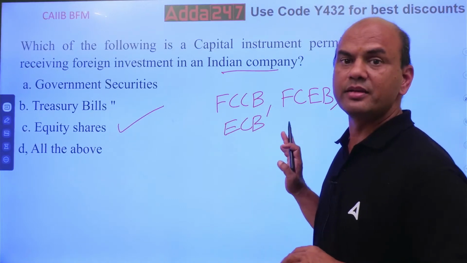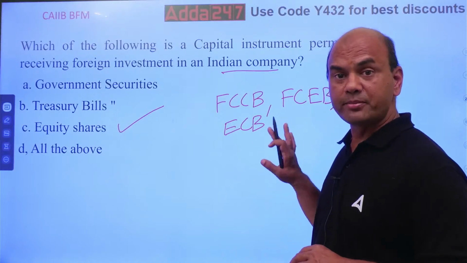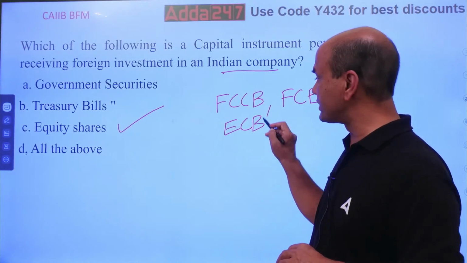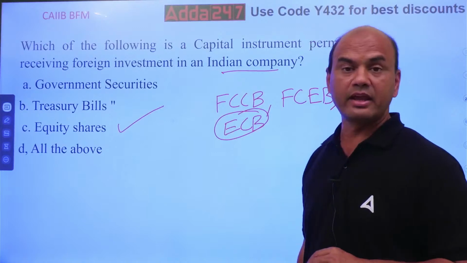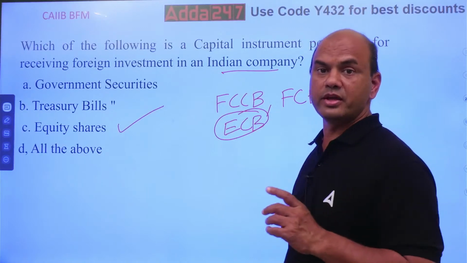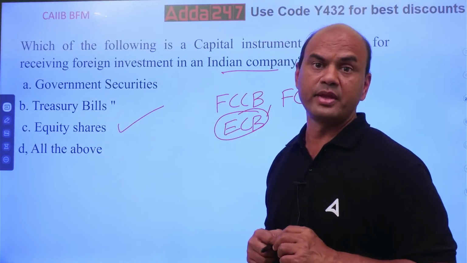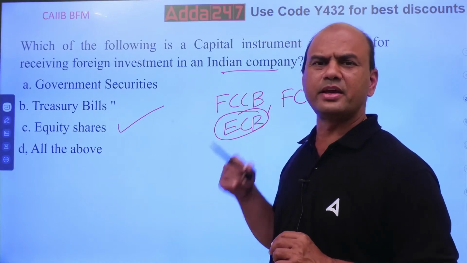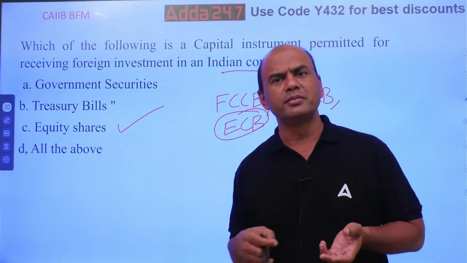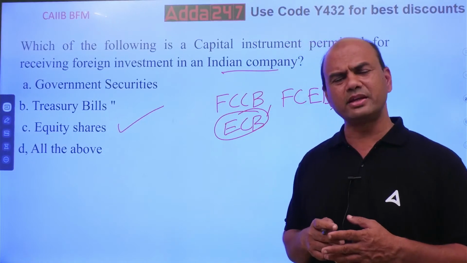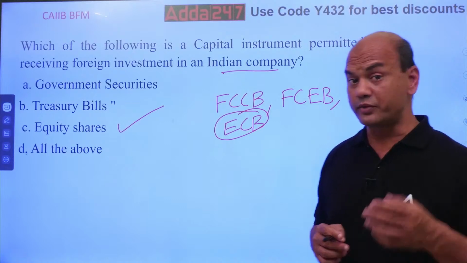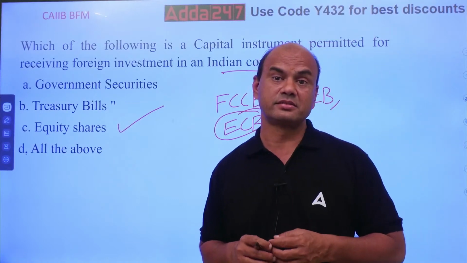There can be many. We have a separate topic on this, called ECB, Module A. Module A in your BFM has a topic called external commercial borrowing. In that you have everything, FCCB, FCEB, ECB, plus others. Many are there.